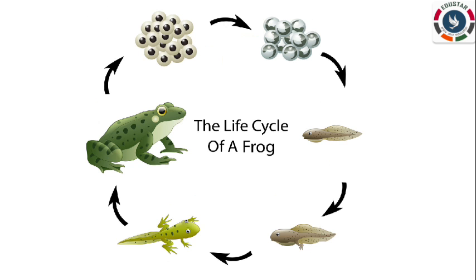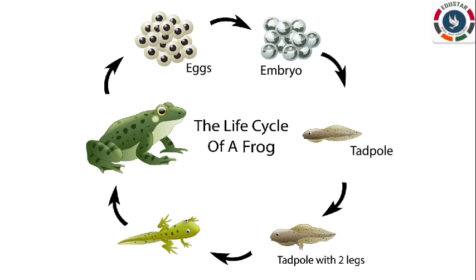The next one is life cycle of a frog. A frog lays a cluster of eggs on the surface of the water. The cluster of eggs is called spawn. The baby frogs, called tadpoles, come out of eggs in about 3 weeks. They look like a tiny fish and breathe through gills. This is the tadpole with 2 legs.